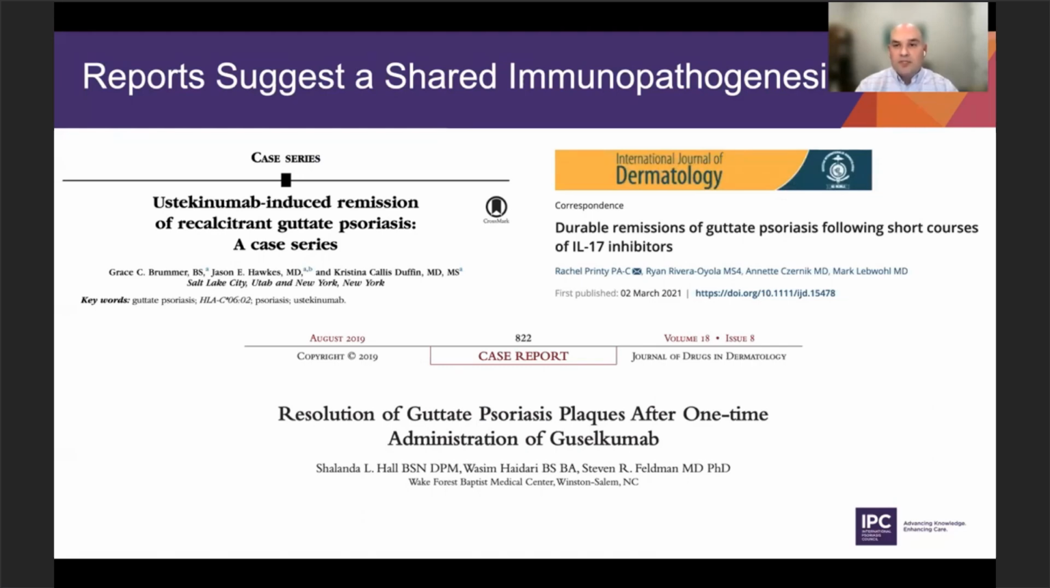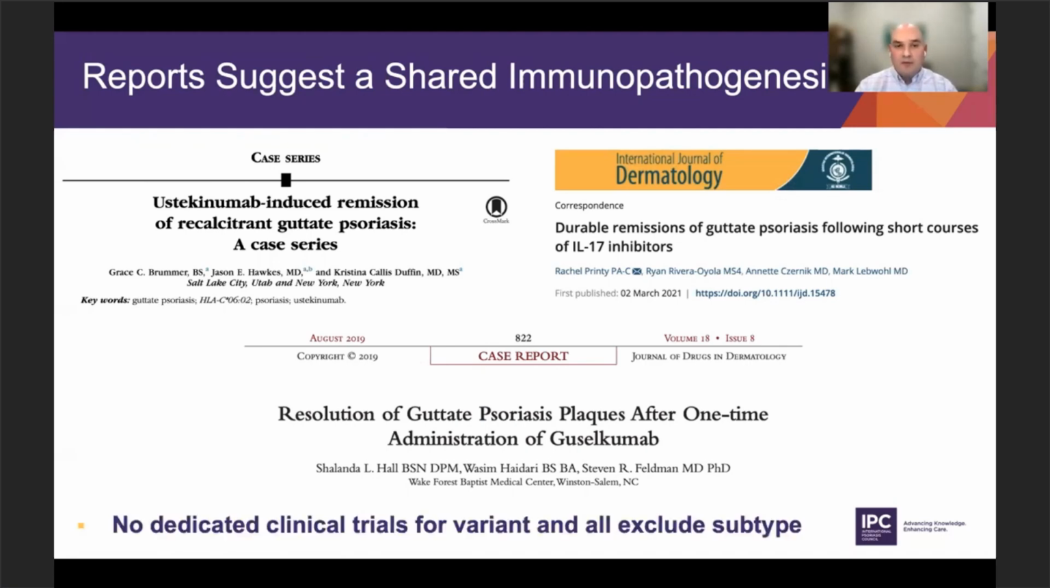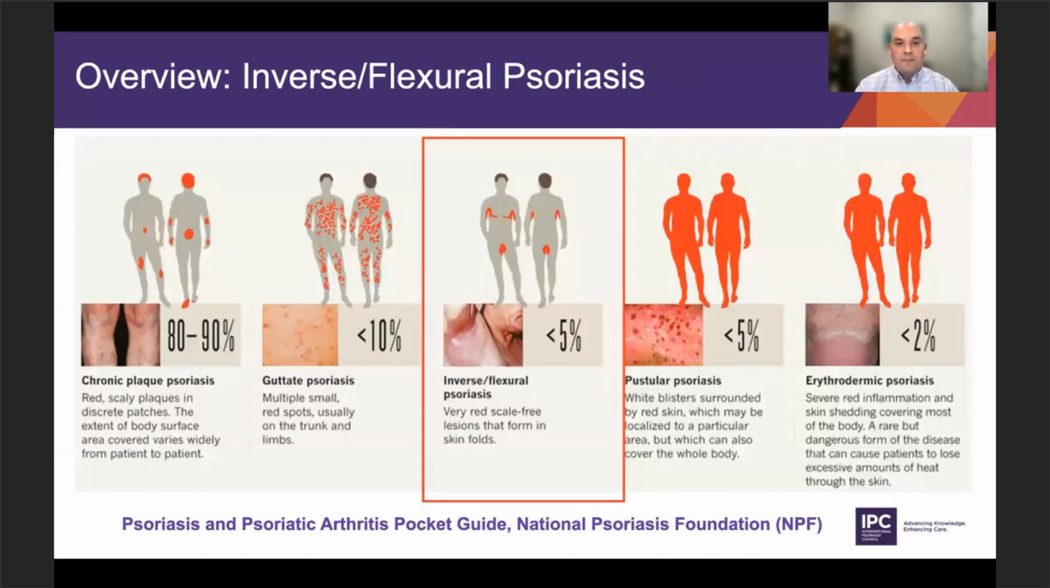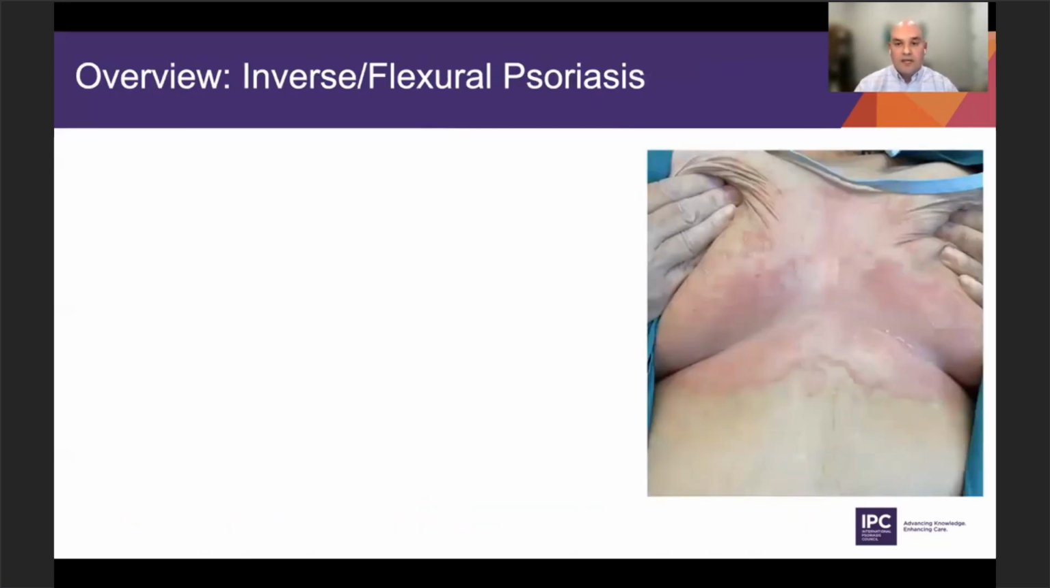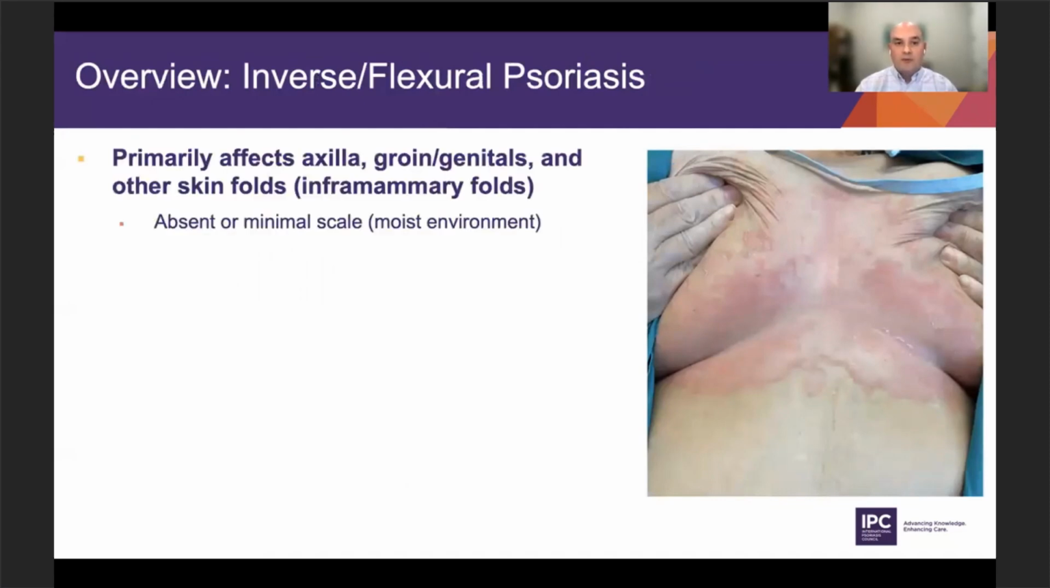So this really suggests a shared immunopathogenesis between guttate psoriasis and plaque psoriasis, even though they have very different clinical features. However, there really are no dedicated clinical trials for this variant, and all other clinical trials really exclude this subtype. If we look at inverse flexural psoriasis, about 5% of other cases, picture shown here, showing involvement underneath the inframammary folds.